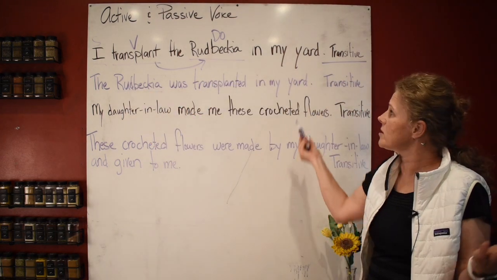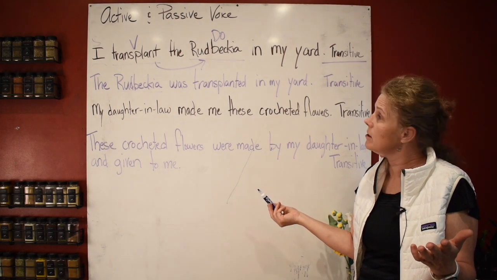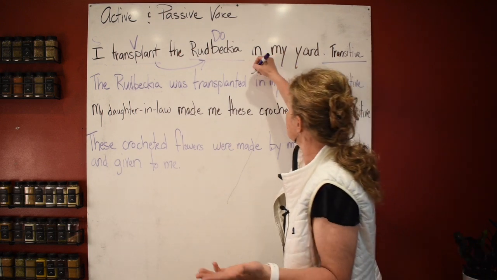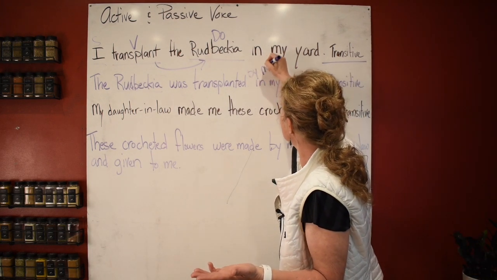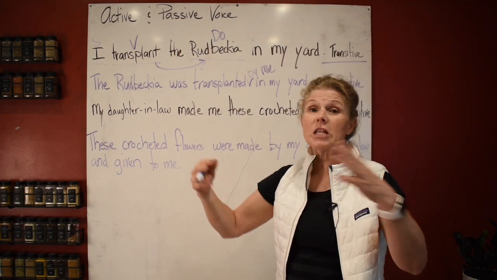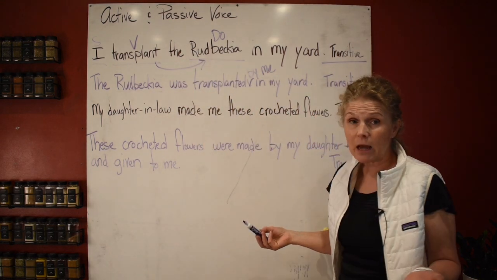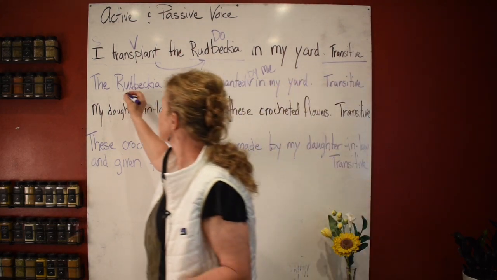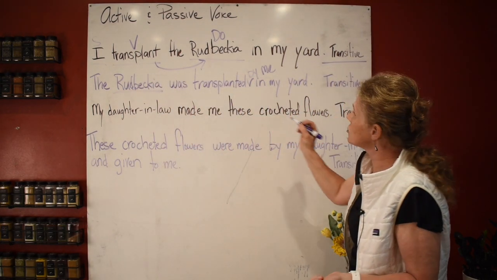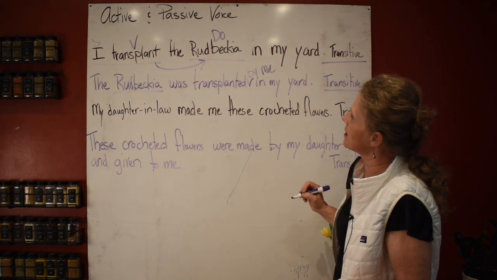So what could our subject have been? Because I decided to leave it out. What could you put? By me. I thought it sounded better to leave it out. So it's completely fine to leave it out in your passive voice if it doesn't sound good. This is a transitive verb because look at that, that's your direct object. You're still using it. It's sitting as a transitive verb.